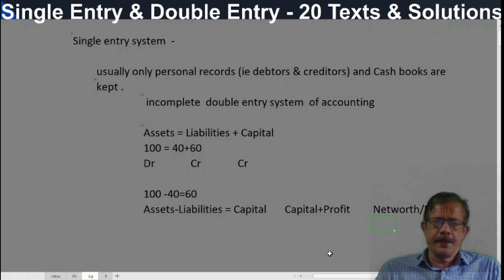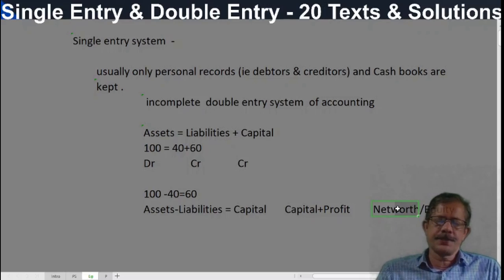Some little bit of standard we have to apply. Assets minus liabilities is equal to capital or capital plus profit. If there is a loss, that should be deducted. Capital plus or minus profit or loss, we can call it like that. Otherwise, we can call it net worth, the net value of the business.